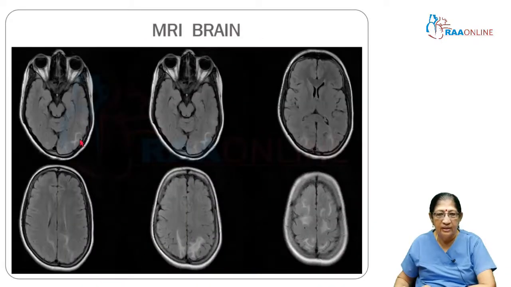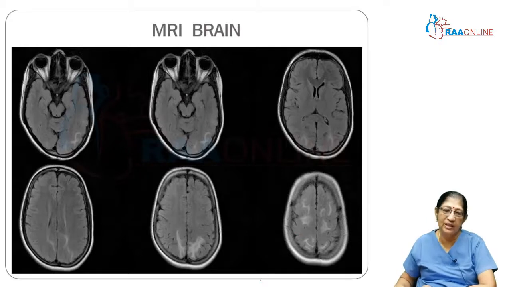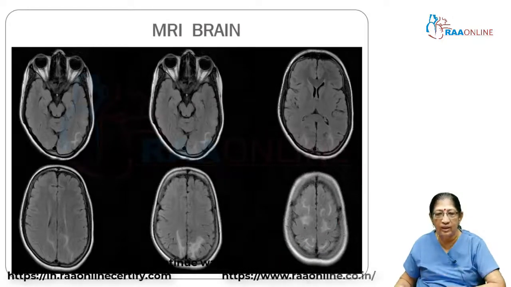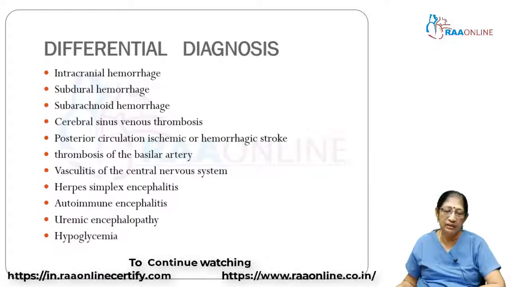And this is a total MRI. You can see this is a different patient. You can see that it's one side and sometimes both sides. It's got a different presentation, almost all over, which can affect all parts of the brain. When it's a hollow PRES, then it can be just occipital, or parieto-occipital. Then it can be supratentorial, infratentorial, and even spinal PRES has been known to be present.